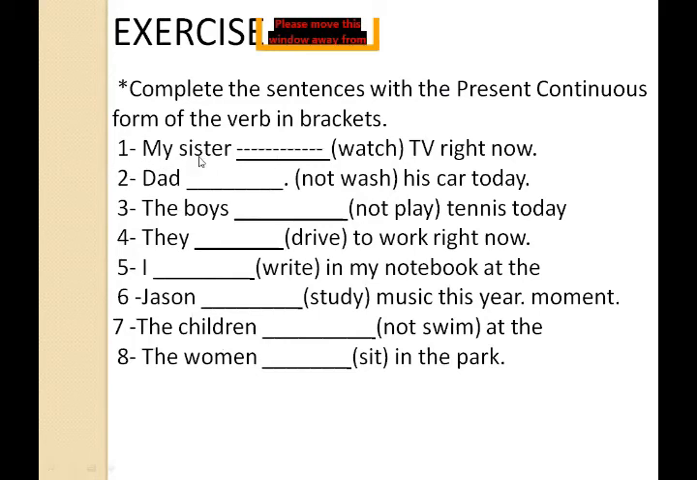I will do the first blank for you. Now do all the remaining sentences by yourself. Okay, my sister is watching TV right now. Is is used because here you are talking about a single person, sister, and along with the watch, the first form of verb, we add ing, so it becomes watching. My sister is watching TV right now. Take the screenshot of this screen. So I will move forward.